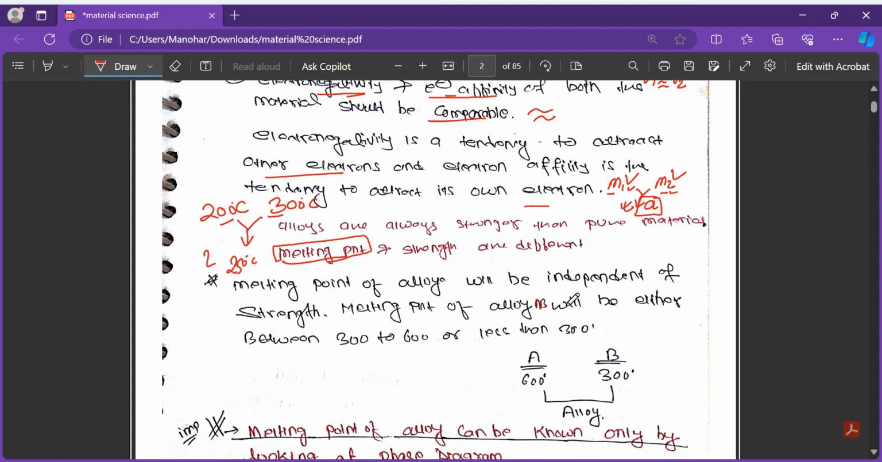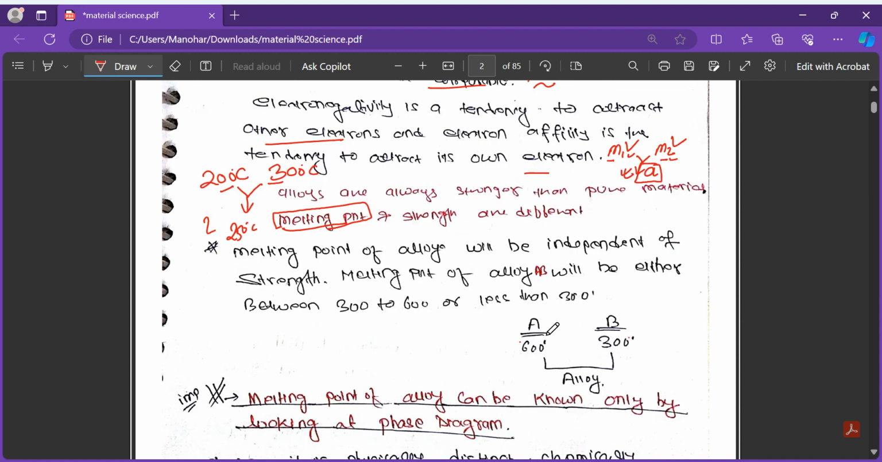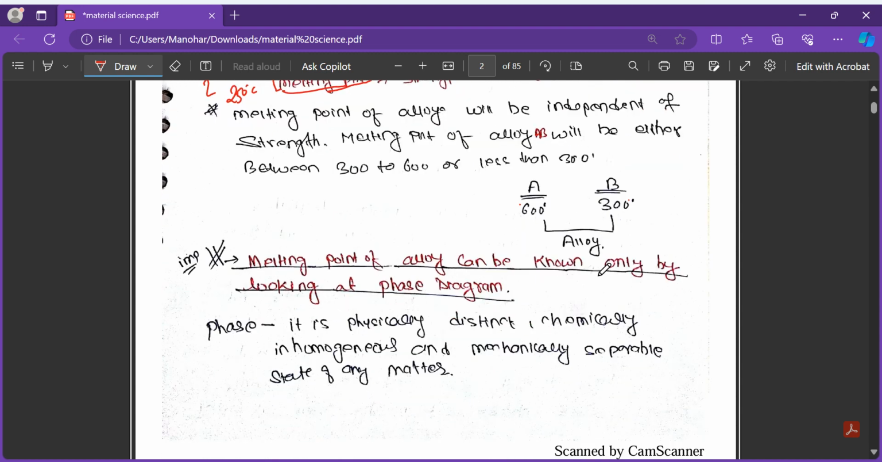The melting point of alloy AB with materials of 300 and 600 can be between 300 and 600, or even less than 300. So the melting point of an alloy can be known only by looking at the phase diagram.